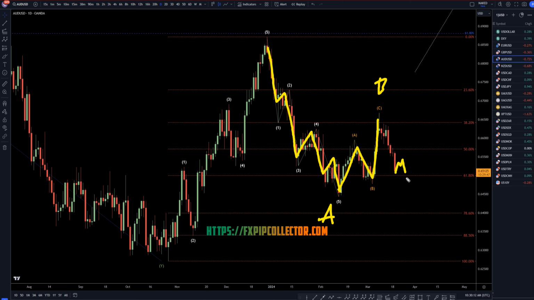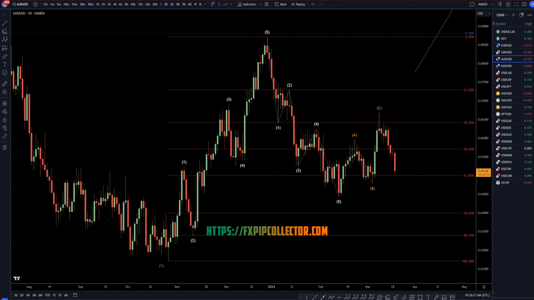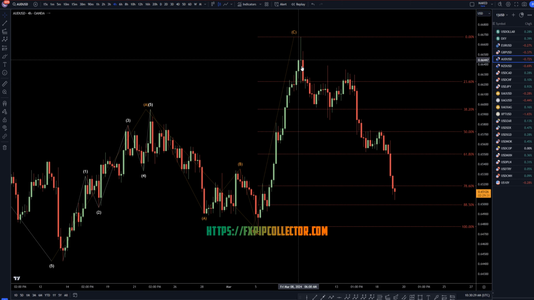I think it's more likely at this point it is going to go down to the 78.6 to make a wave C, probably still a wave 1 here, probably still a wave 2, and it probably is still going to go up for a wave 3. But for now, I think that we definitely need to continue to look for shorts on shorter time frames. So taking it down to the 4 hour time frame.